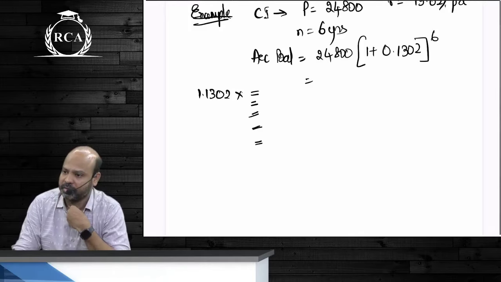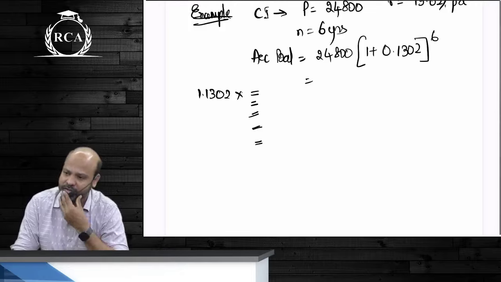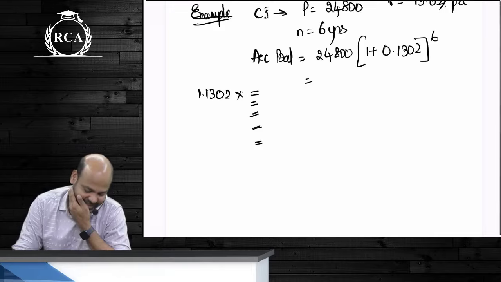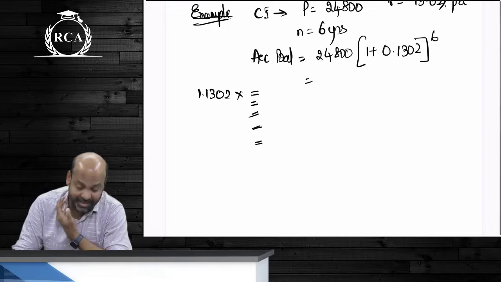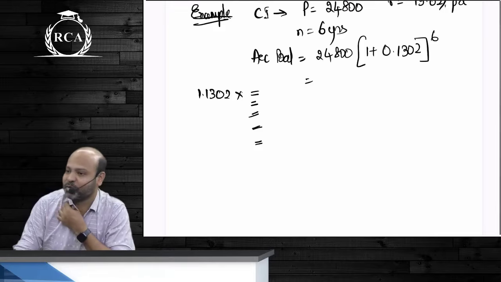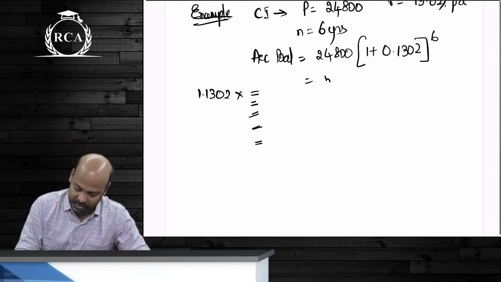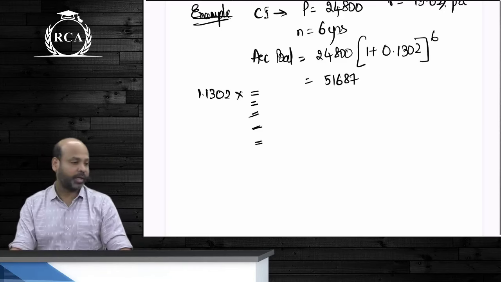Abhishek, the answer came, beta. Venkatesh, yes, it came. 1.1302 into itself, Siddharth got it. 51,687. This will be the accumulated balance.